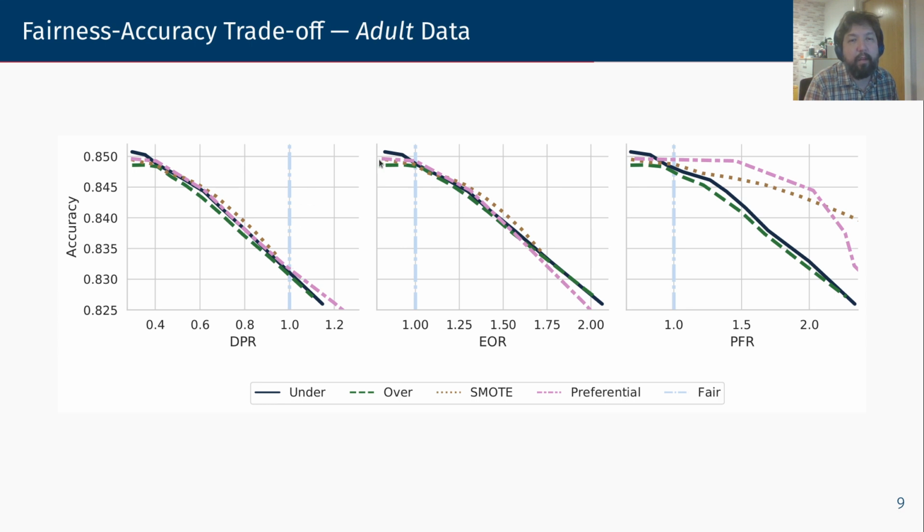As may be seen on the first two of these plots, there is not that much difference regarding demographic parity and equality of opportunity when choosing the sampling strategy we will be using, right? So it doesn't matter whether we use undersampling, oversampling, SMOTE, or preferential sampling. However, for proxy fairness, there is a slight difference. When using preferential sampling and SMOTE, things are a little bit better.